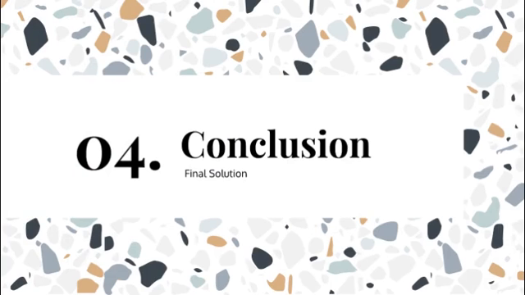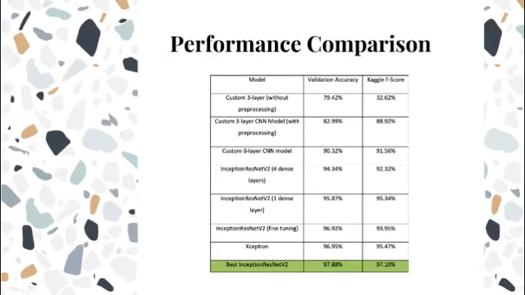Moving on to the final part of our presentation, we conclude by presenting the performance comparison table of all models and final evaluation on Kaggle. Given in this table is the overall evaluation of all the implemented models. Among all the pre-trained models, we could see that Xception and modified Inception ResNet v2 have the highest validation accuracy of 96.95% and 96.92% respectively.